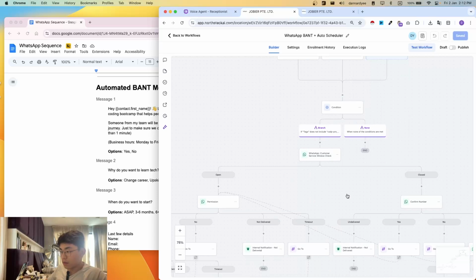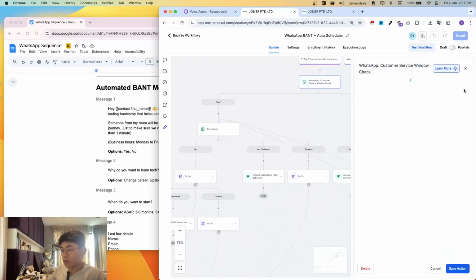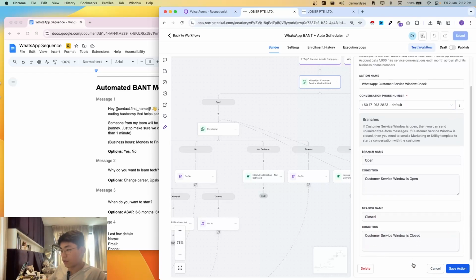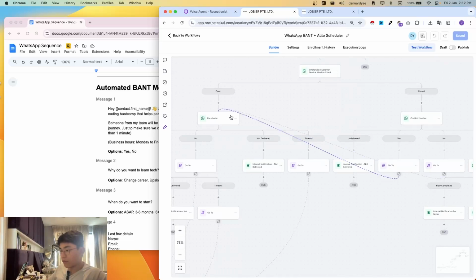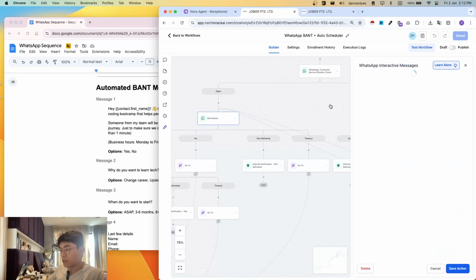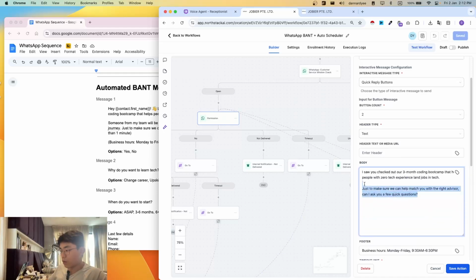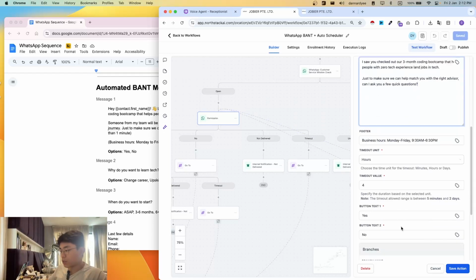As you can see, after it's been tagged, we'll then move on to this WhatsApp service window check to see whether or not they are open for the 24-hour service window, so that we can send messages for free. Firstly, after we've confirmed that they are open for sending messages, we have a permission message to see whether or not they are okay for us to ask a few questions. And this will typically show up like this.